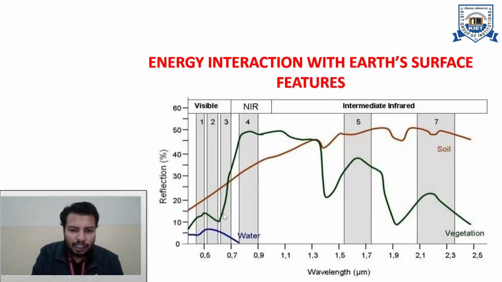The reflection that was merely 15% in the visible region rises up to 50% in the near infrared region. So you can observe that vegetation is reflecting the majority of electromagnetic radiation in the near infrared region. This is one of the observations which we can conclude.